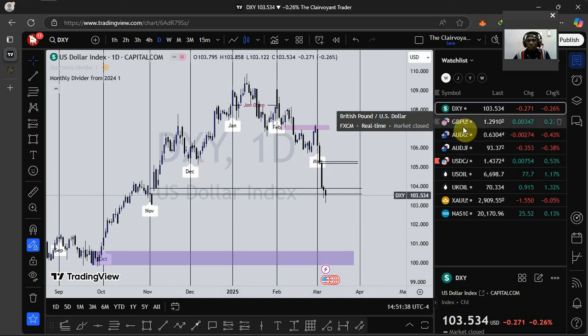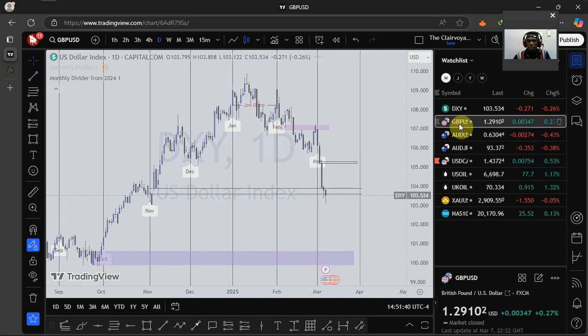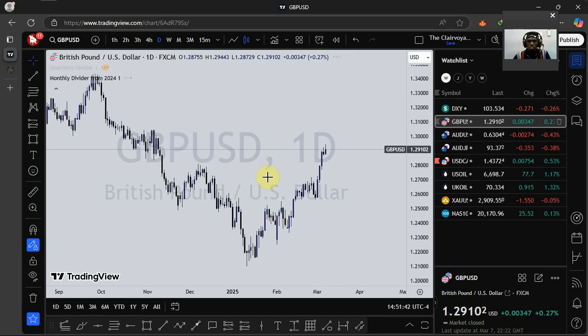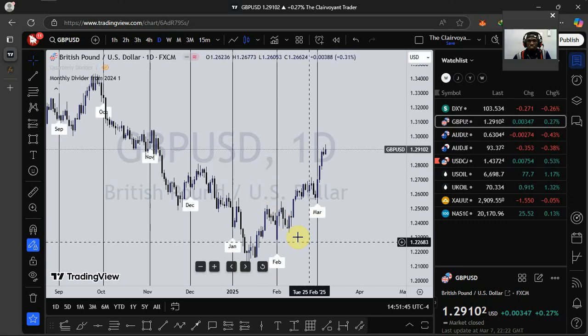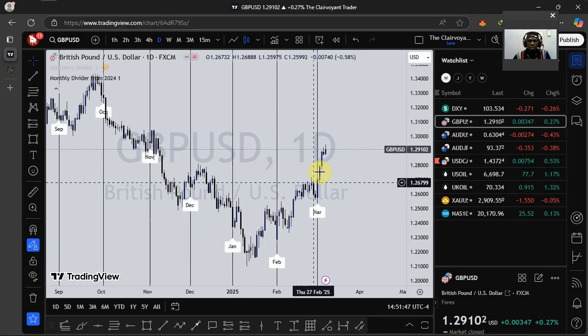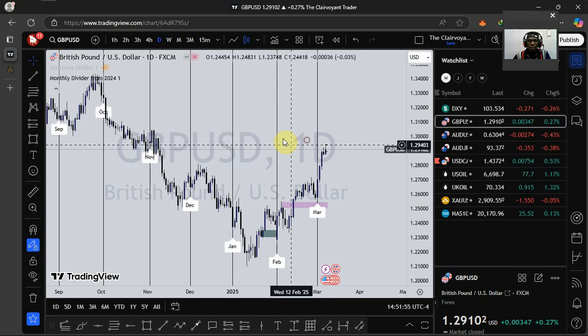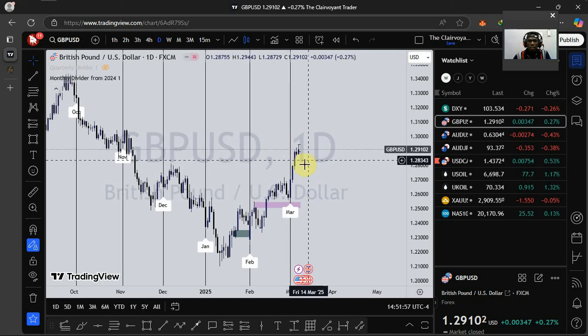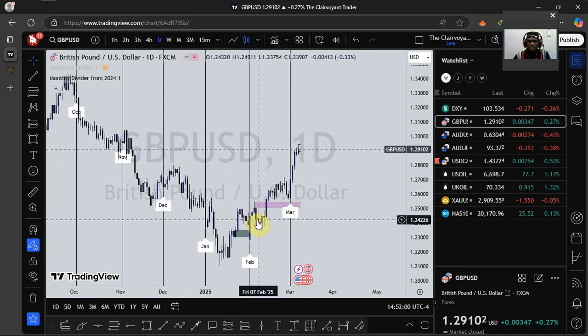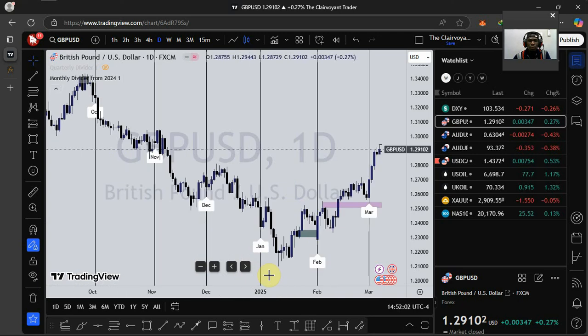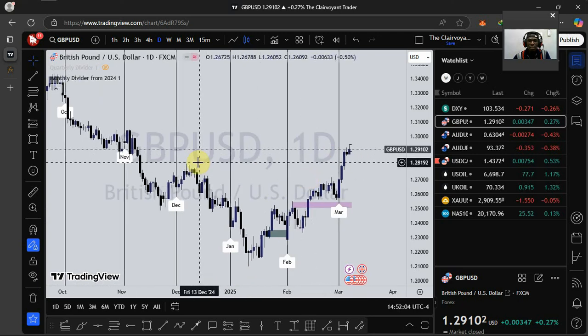Let's look at what is happening on GBPUSD. For GBPUSD, it's clearly an inverse of the dollar index. We are experiencing a bearish order flow on the dollar index. On the other hand, we are experiencing a bullish order flow on GBPUSD. So as it stands now, I'll also expect a retracement. We've taken out previous swing highs, so for price to continue to push up, I'll expect to see a higher swing low formation.